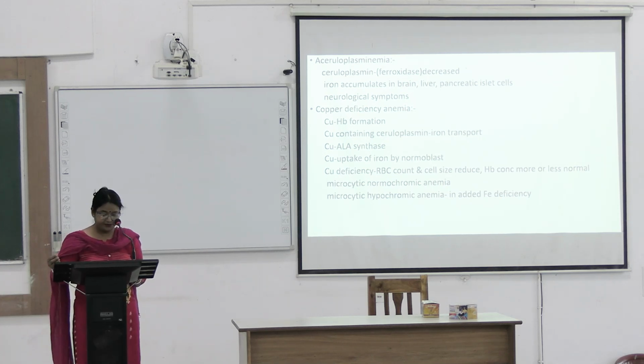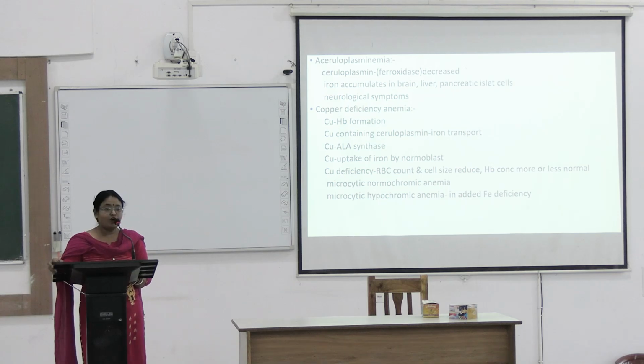Copper deficiency anemia: copper helps in hemoglobin formation. ALA synthase is needed for hemoglobin, and copper deficiency will cause decreased hemoglobin formation. Copper-containing ceruloplasmin causes iron transport, and copper helps in uptake of iron by normoblasts.